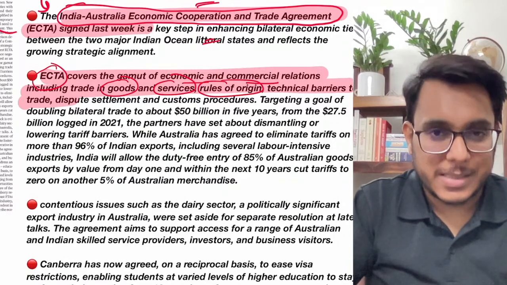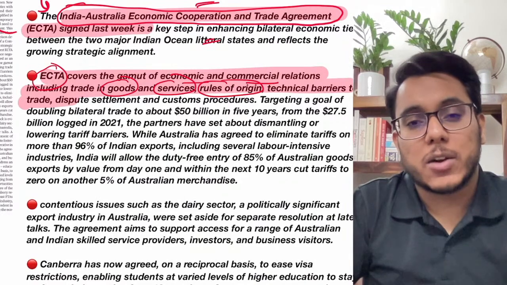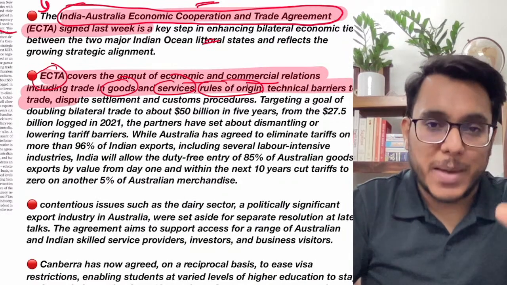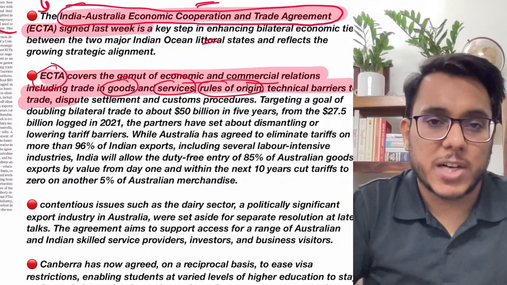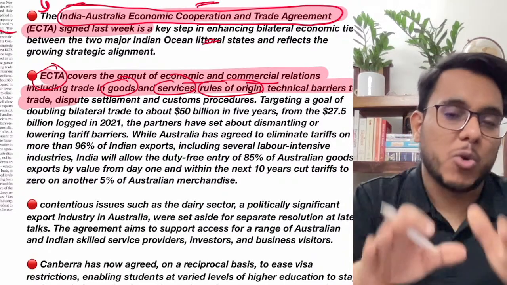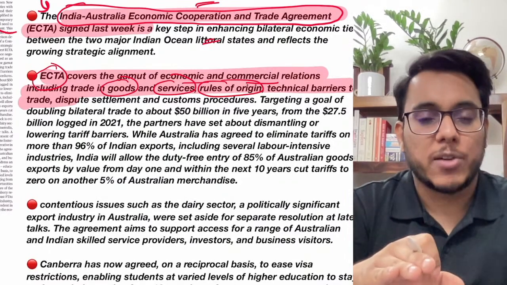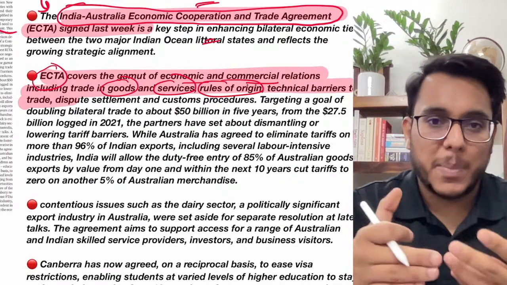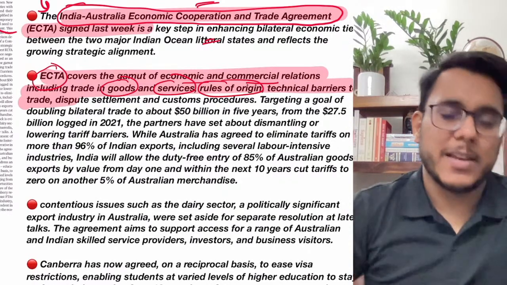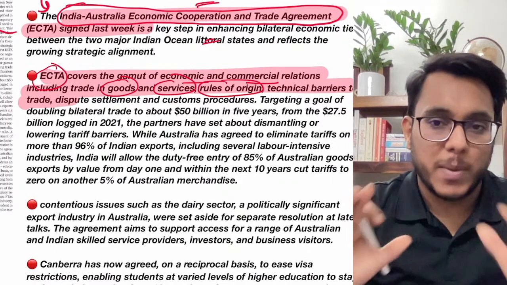Rule of origin means, let's say Australia is importing a good from India. The Indian exporter has to give a rule of origin certificate. Rule of origin certificate means that yes, the good was made in India only. It was not earlier imported from China or from Taiwan or some other country. Sometimes what happens, we import from some other country and then we export. So this is not allowed. The rule of origin needs to be given.